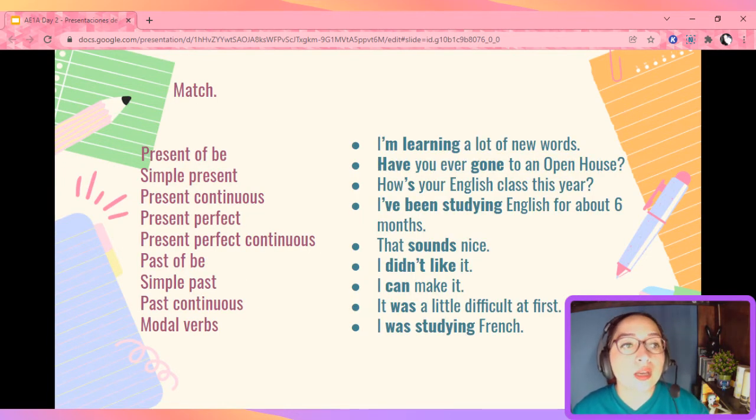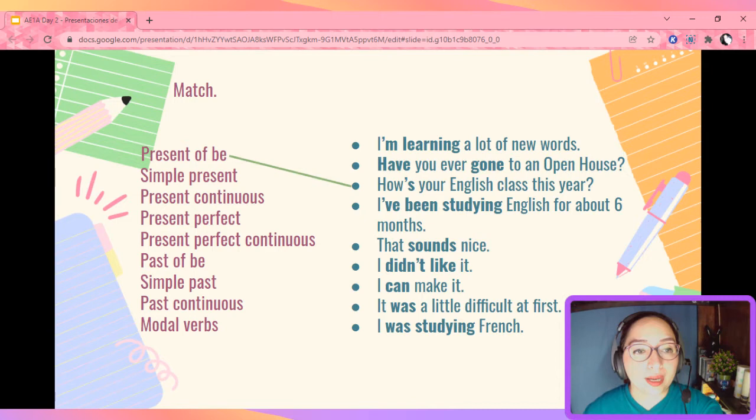Now, here I have all of the tenses and I also have some examples. For example, we have present of be. Let's find one example. I am learning a lot of new words. No, right? Let's keep going. Have you ever gone to an open house? How is your English class this year? If you think that's the correct one, you're right. We have is, the present of verb to be. Now pause the video and match the rest.